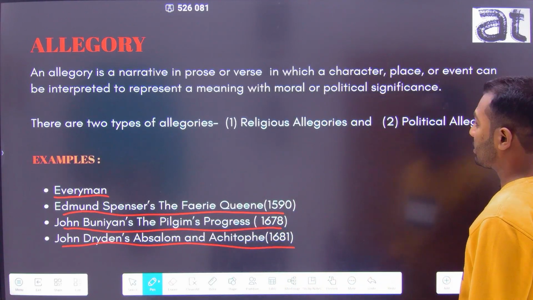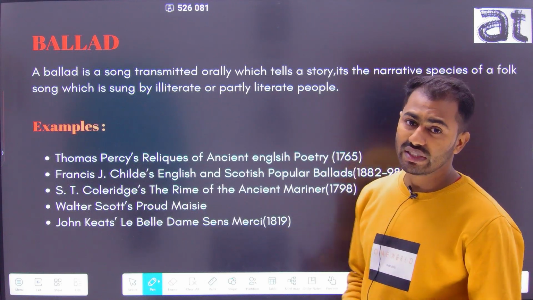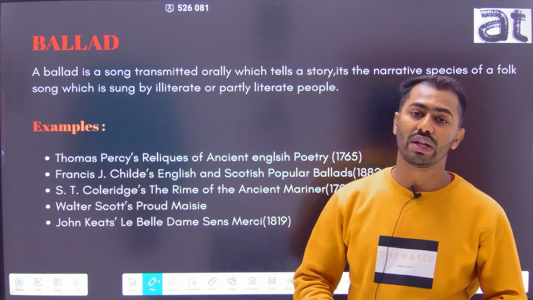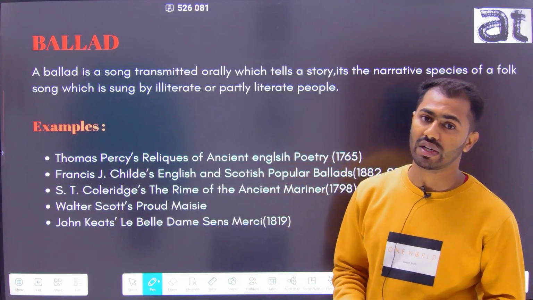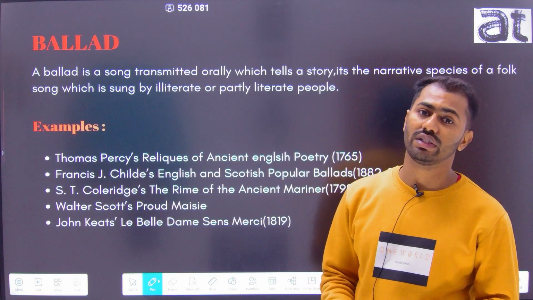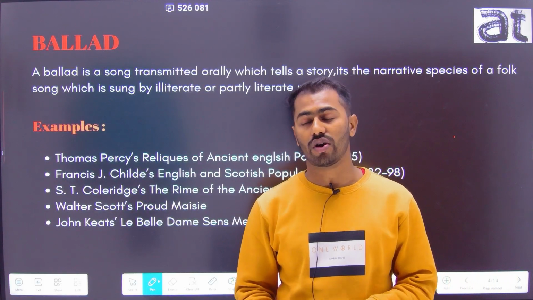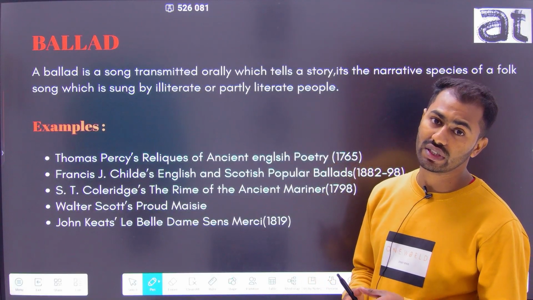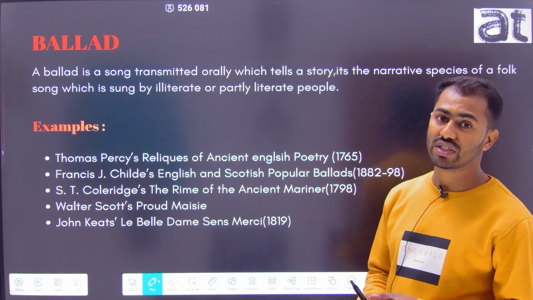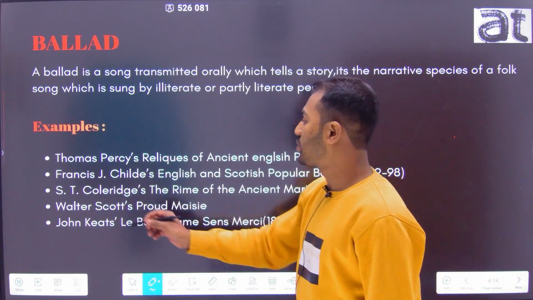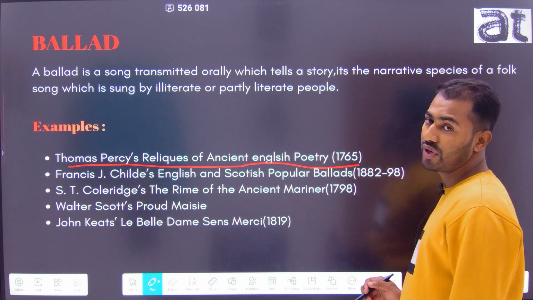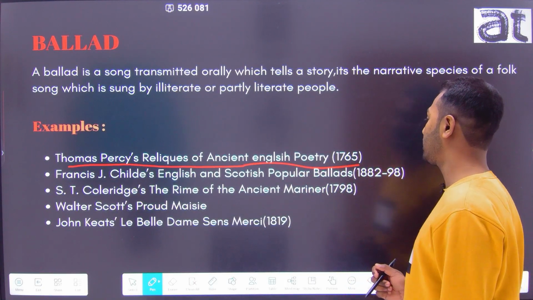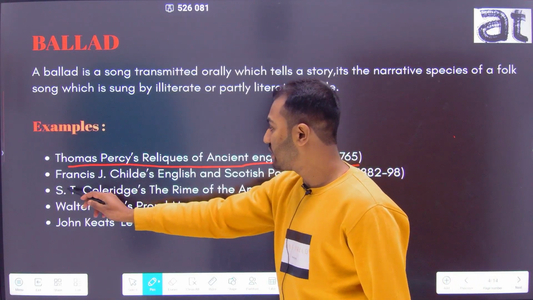Next term is ballad. A ballad is a song transmitted orally by literate or partially literate persons, and it is a species of folk song. The significant ballads in English literature are Bishop Thomas Percy's Reliques of Ancient English Poetry, which was published in 1765, Francis J.